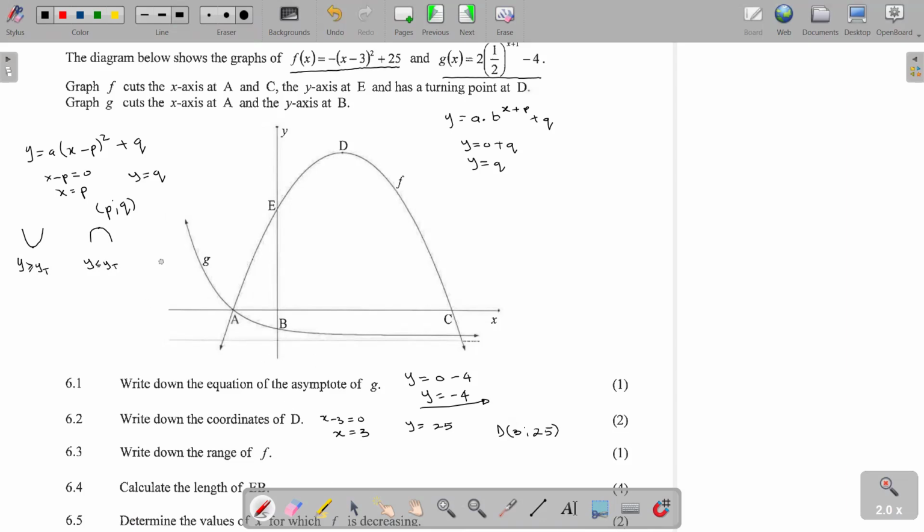So in this question, this is the shape of our graph, and we already established the y coordinate at the turning point. So the y coordinate of the turning point is 25.